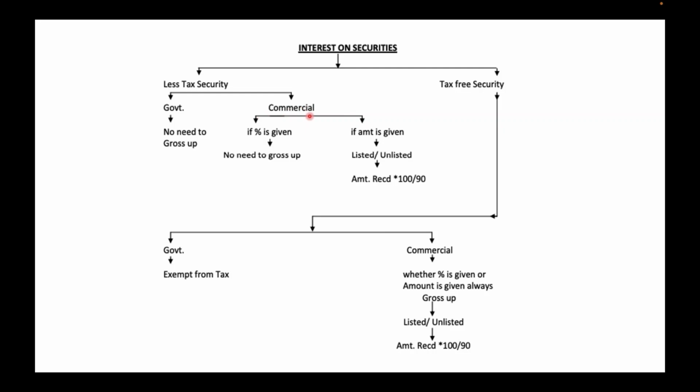So when it is a commercial security, no need to gross it up when the interest rate is given. You will be taking it as such and taxing it, whereas if the interest amount is given, you have to gross up that net interest received.